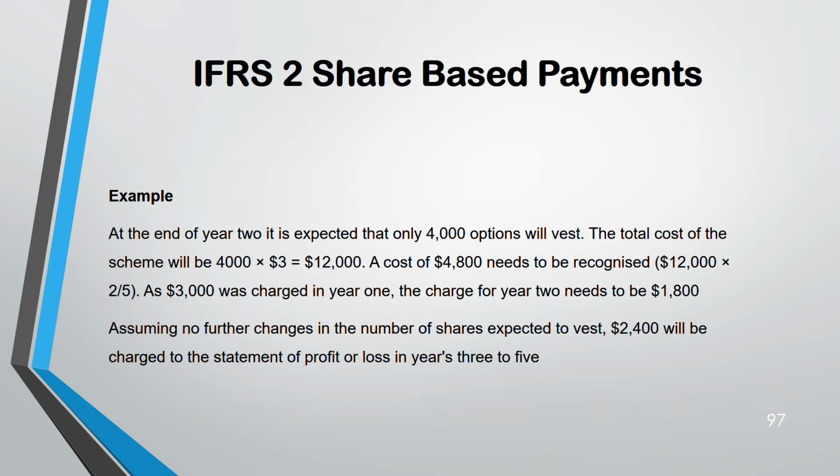So let's say there are no changes in the number of shares expected to vest. So this 2,400 will remain till the end of year 5, from year 3 to 5. Okay, in the statement of profit and loss, 2,400, 2,400, and 2,400.